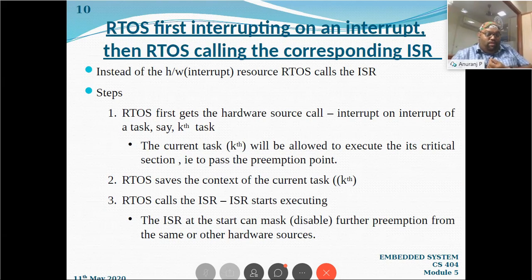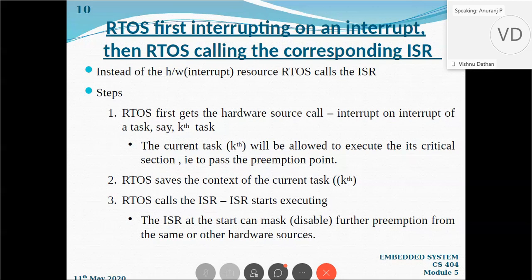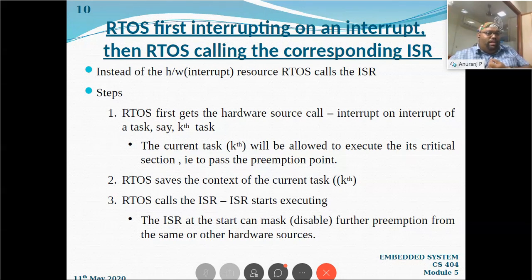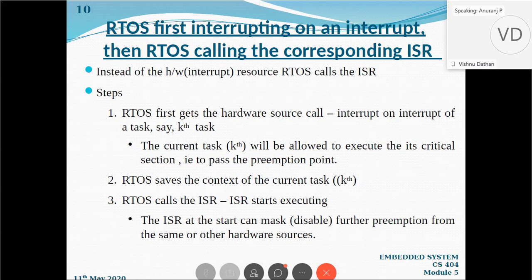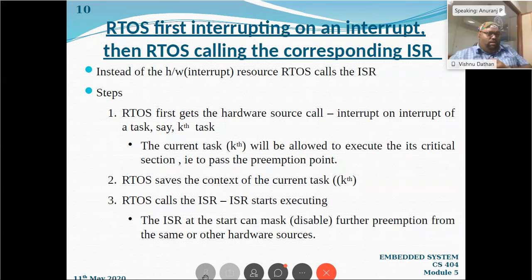So actually we are considering the arrival time of the task, or the phase of the task, in a millisecond or microsecond manner, right? If an embedded system is executing with two hardware resources, there is little chance that the two hardware resources will invoke an interrupt at exactly the same time. And if two hardware resources do invoke at the same time, we will check which hardware module has been interrupted, and we will give priority to that.